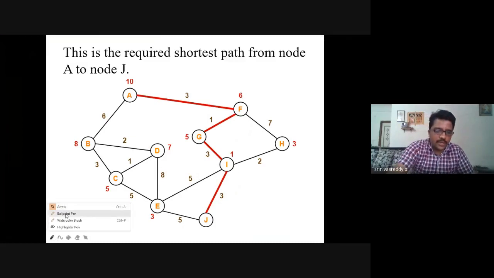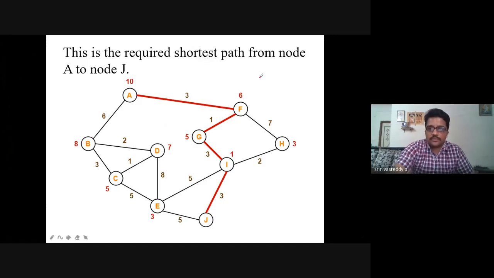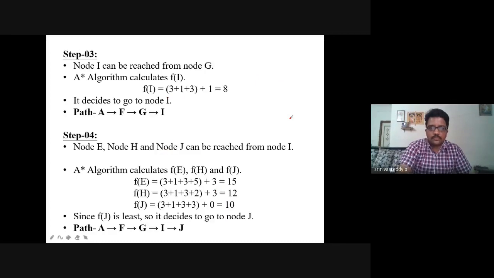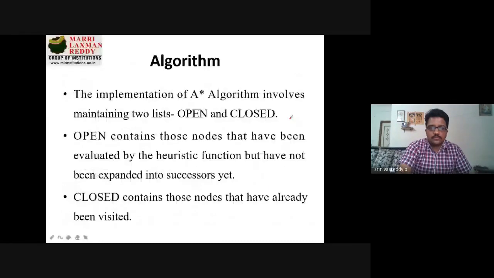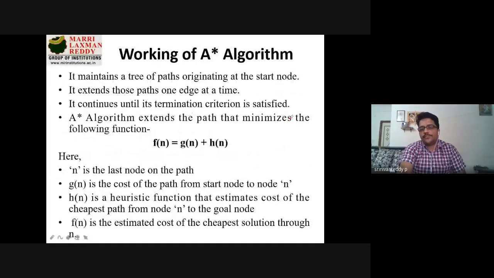One of the students asked, how to find H of n? Right now I said G of n. What is our formula? This is our formula: F of n equals G of n plus H of n. As I said, G of n is the cost of the path from start node to node n. H of n is the heuristic function. That means the cost to your final goal node. N is the goal node.